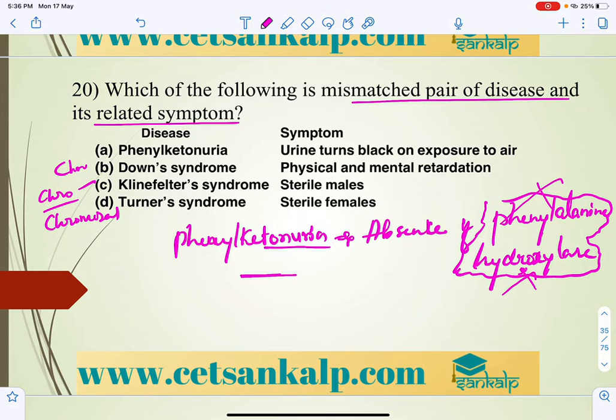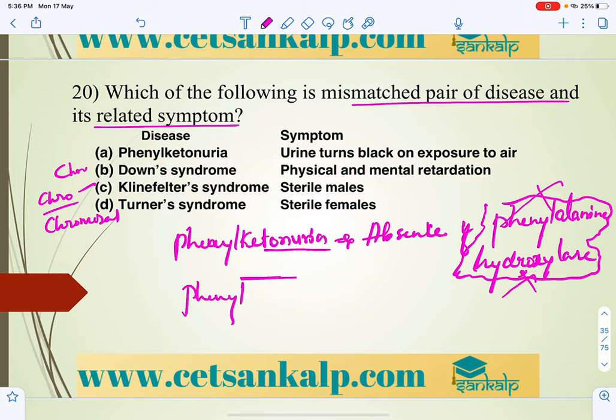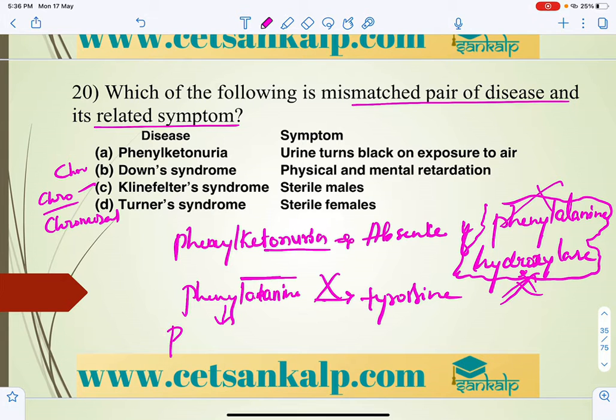This enzyme is very important for the conversion of phenylalanine into tyrosine. Once it is absent, it won't convert, so phenylalanine accumulates and is converted into phenylpyruvic acid and other derivatives.